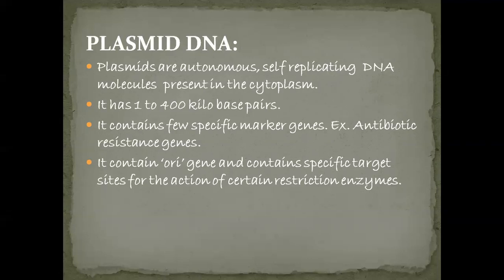These plasmids also consist of sites for special restriction enzymes. So these plasmids are very useful in carrying and transferring genes. These are used as vectors.